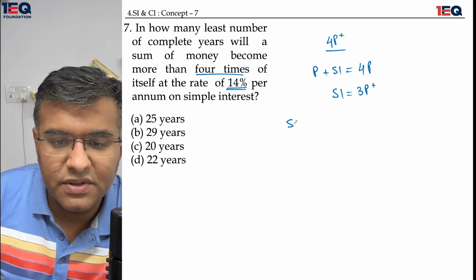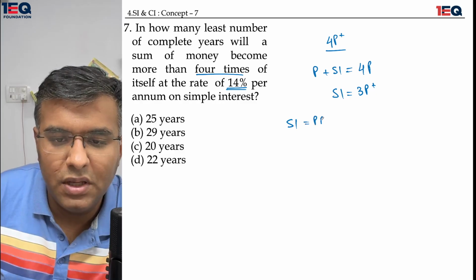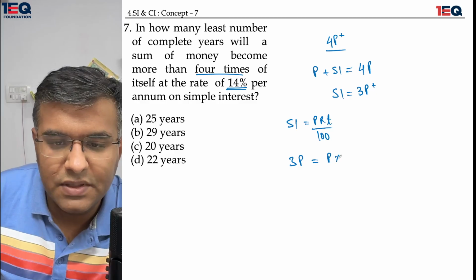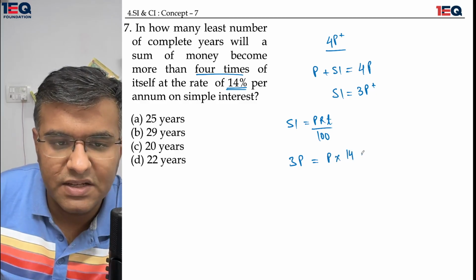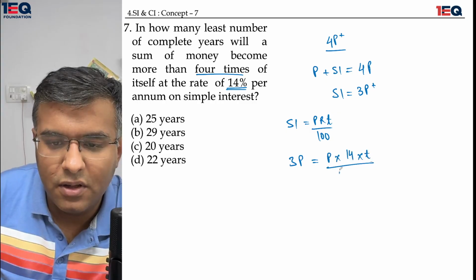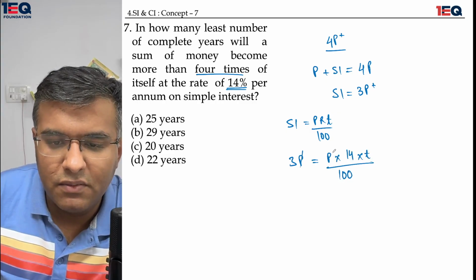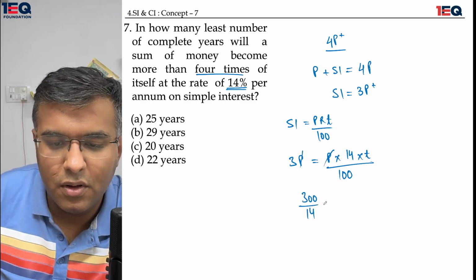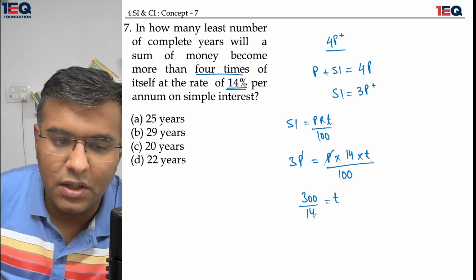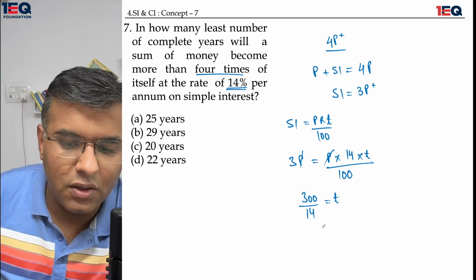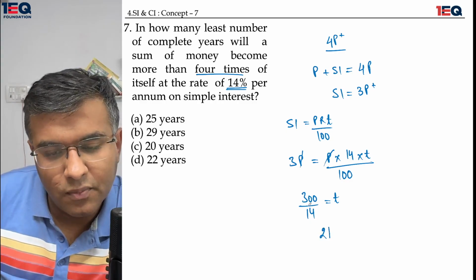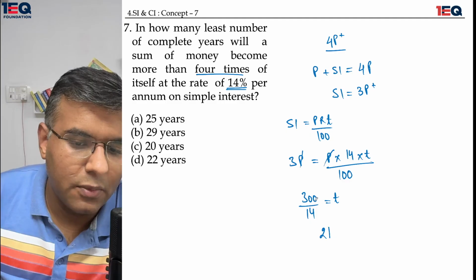So I'll quickly use the formula that the simple interest is equal to P into R into T whole upon 100, where simple interest is nothing but 3P and the principal is P. The rate of 14% has been given. Time has to be calculated. The P would get cancelled with P, and this would become 300 upon 14, which is the time period. Once I start cancelling things out, 14 twos are 28, another 20, 14 ones are 14.